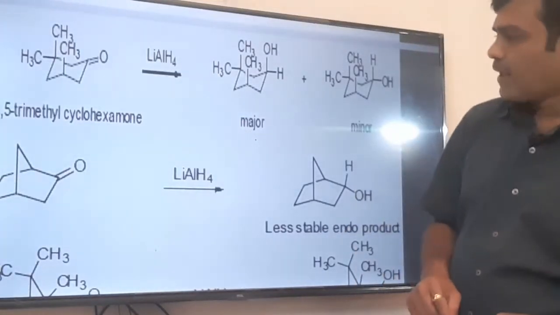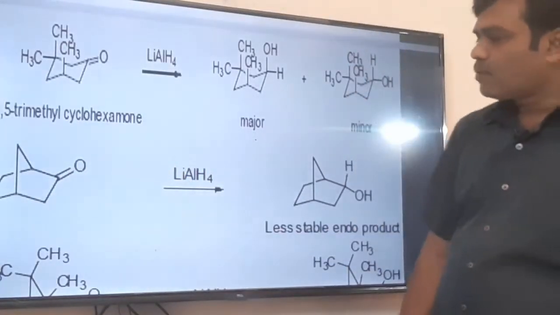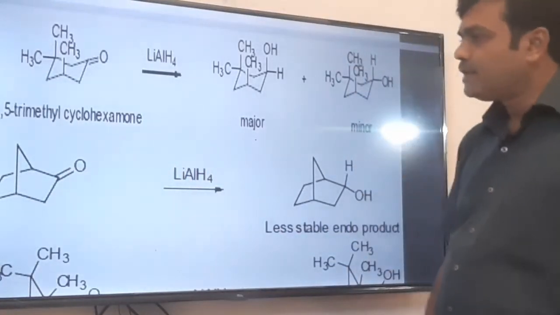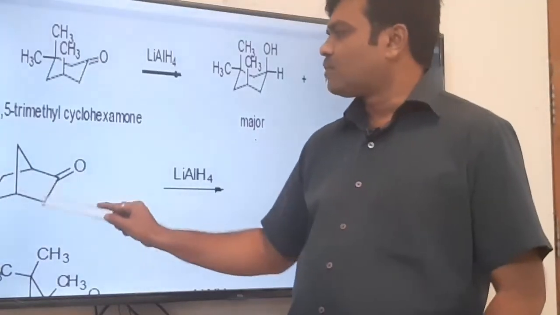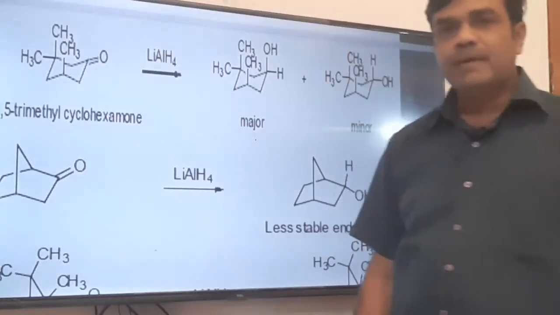That is the case. Now see, this is the case of a bicyclic ring, that is norbornanone. It is a bicyclic moiety where these carbons 1, 2, 3, 4, 5, 6 are written in the plane. This 7th carbon is outside the plane.